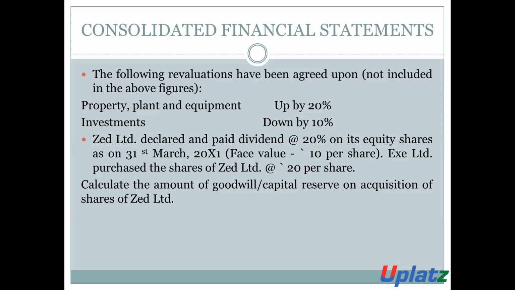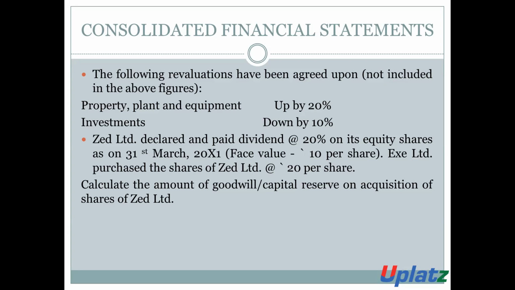Z Limited declared and paid the amount of dividend at the rate of 20% on its equity share as on 31st March 2011.